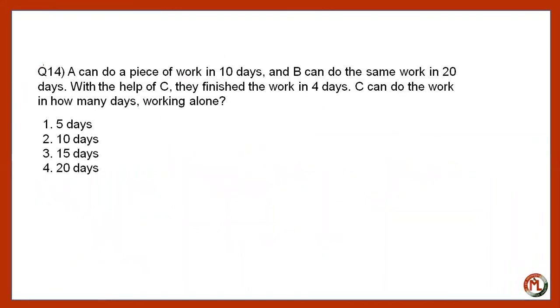A can do a piece of work in 10 days, B can do the same work in 20 days. With the help of C, they finish the work in 4 days. And C can do the work in how many days? Now, let C can do the work in X number of days. So it means your 1 day work will be like this.